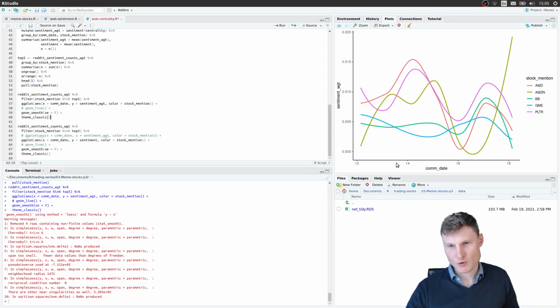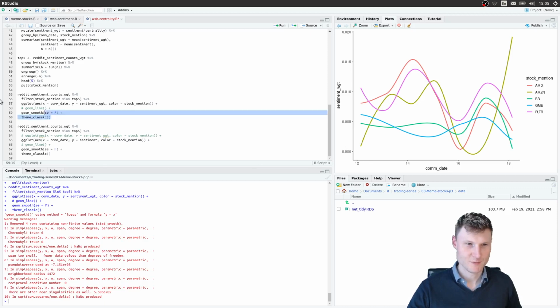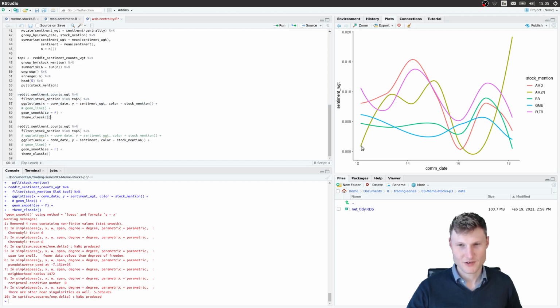Probably it would make more sense with a larger observation period than what I have. I'm using just the last 100 pages of the subreddit. And then of course you would correlate it with stock performance and see whether in this case Amazon is a meme stock that is going up or not.